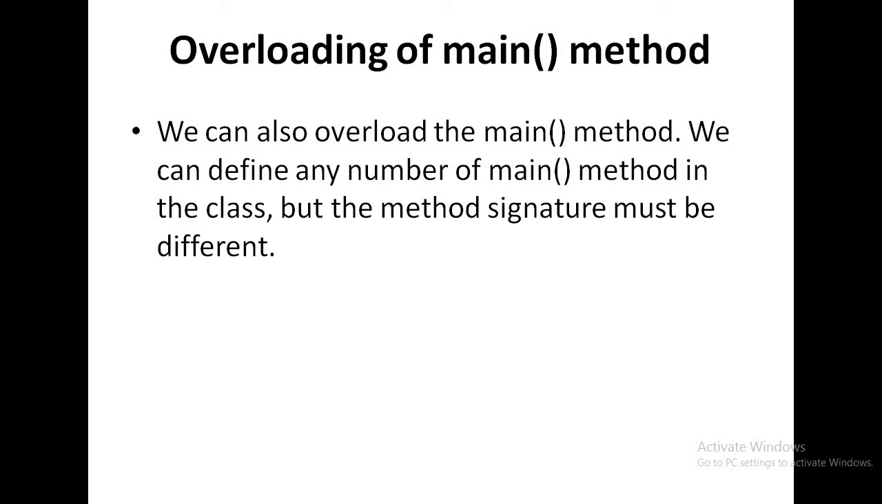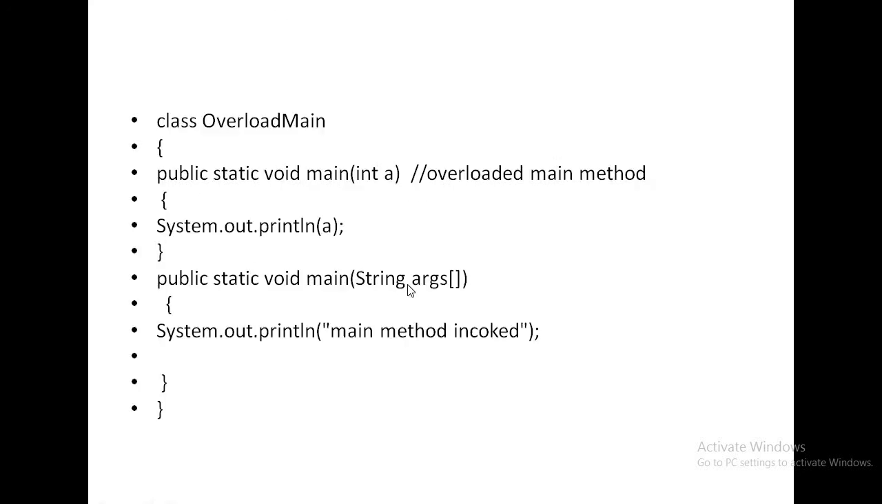Okay. Next one is what is overloading of main method. Overloading means same method name but different argument list. So what happens if in my program 2 main methods are there? We can also overload the main method. We can define any number of main methods in the class, but the method signature must be different. See, what is generally overloading? We have already discussed in C++. Overloading means name of the method must be same, but argument must be different.